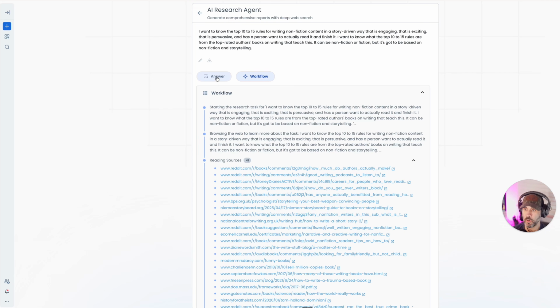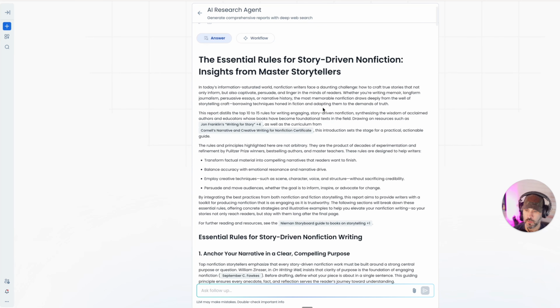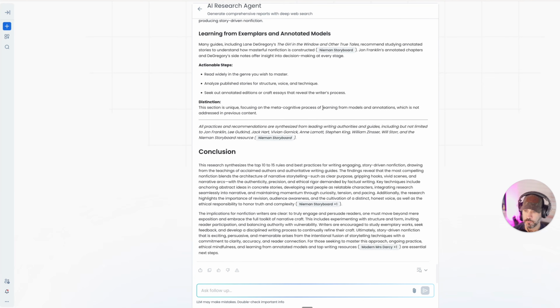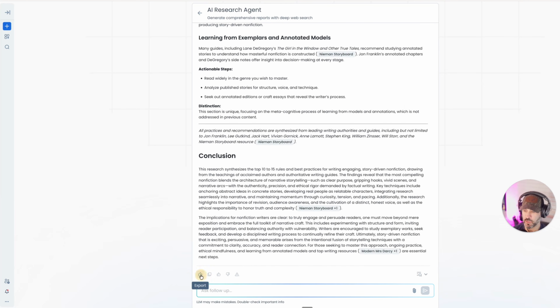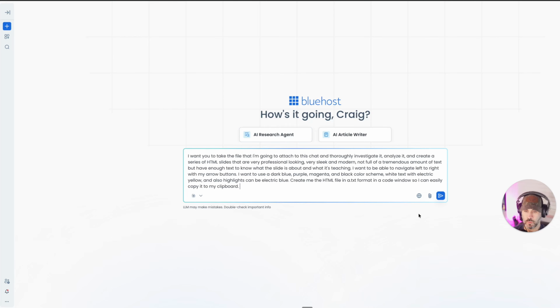So what I want to do now is something that's pretty interesting. This is obviously an extremely long report. So if I scroll down here to the very bottom, I can actually export this as a PDF, a docx, or as Markdown. So I'm going to export this as a PDF. And what I'm going to do is tell it, I want you to take the file that I'm going to attach to this chat, and I want you to thoroughly investigate, analyze it, and create a series of HTML slides. That's the prompt that I use. Very, very simple. It understands what you're doing. So I'm going to send that over.